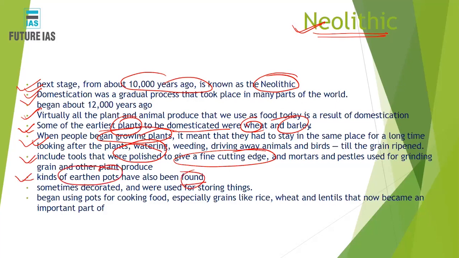Okay, where they will be stored, ultimately they will be stored in some earthen pots. So that is how the earthen pots concept was also evolved, and people started storing those grains and all sorts of things.